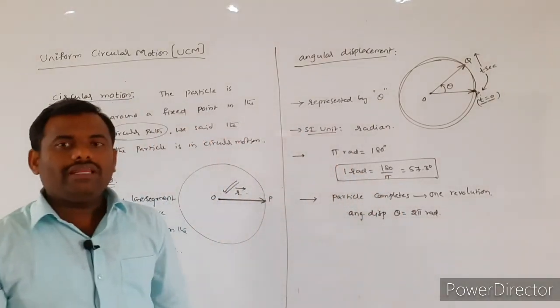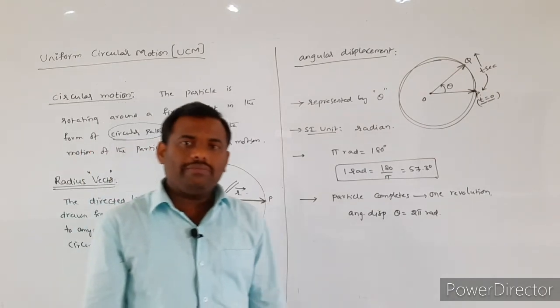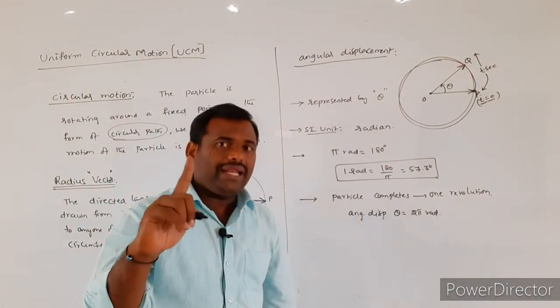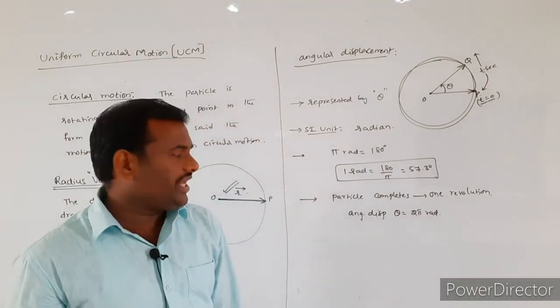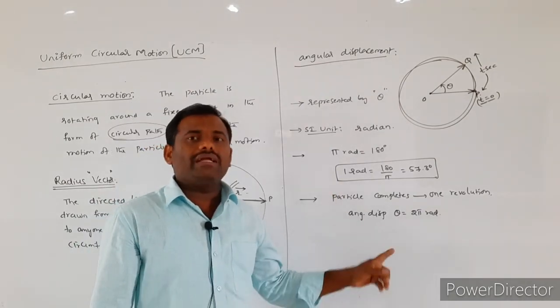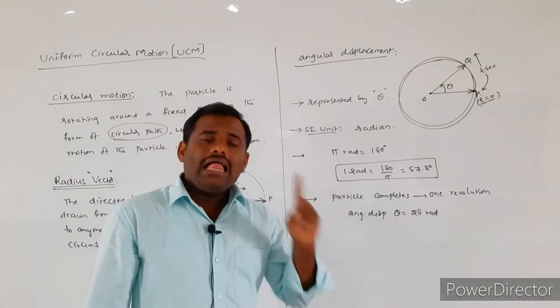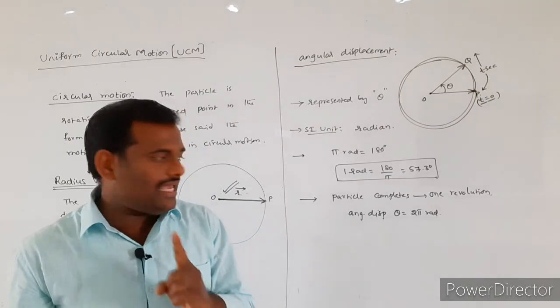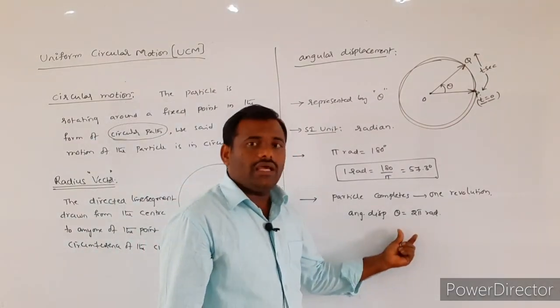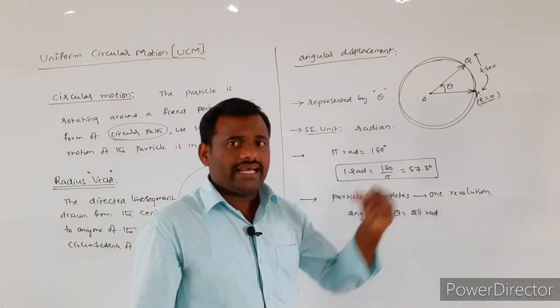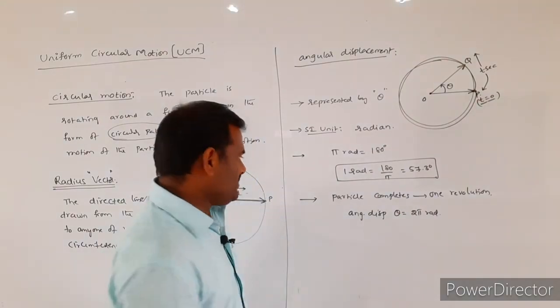If a particle completes one complete rotation, the angle described by the radius vector, or angular displacement, theta, is equal to 2 pi radians.